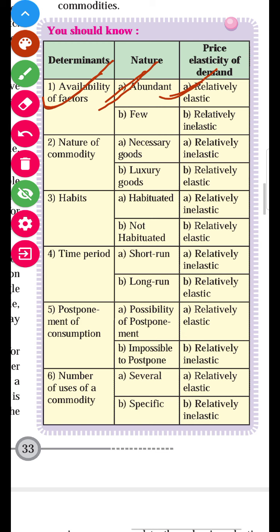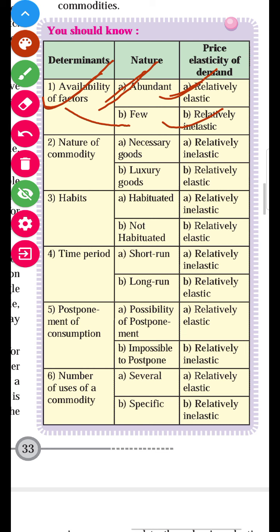And the second part, that is, the availability of the goods is few. If the goods are available in a small quantity, its demand will be relatively inelastic. What is the meaning of relatively inelastic demand? Relatively inelastic demand means a large change in price brings a very small change in demand. It means demand is almost constant, with a very small change in demand, but price changes more.